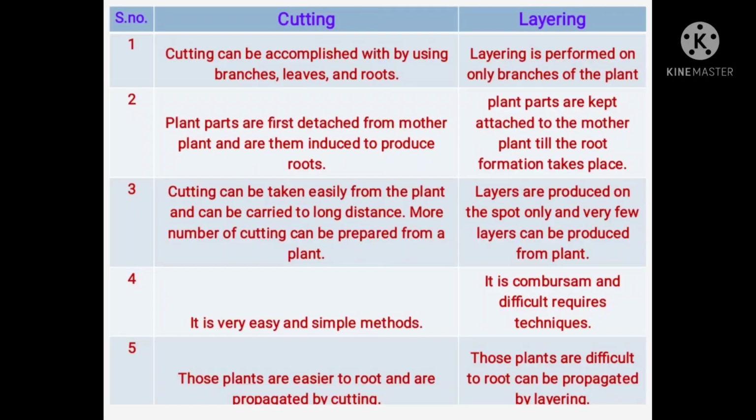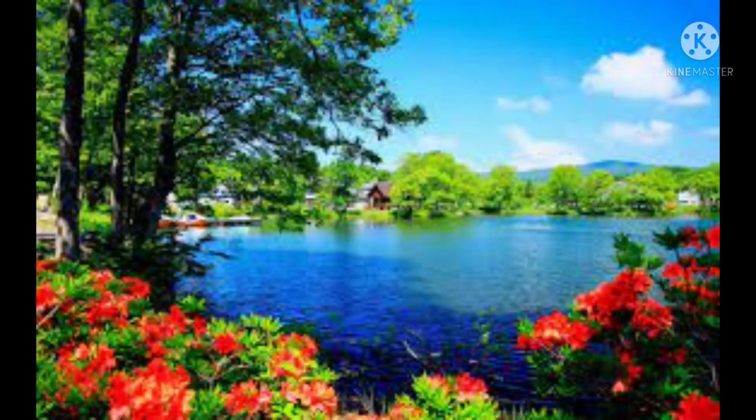Next difference is that cutting is a very easy and simple method, whereas layering is cumbersome and difficult, requiring a lot of technique. Next, fifth one is that plants which are easier to root are propagated by cutting, whereas in layering, plants which are difficult to root can be propagated by layering method. So these are the differences between cutting and layering.